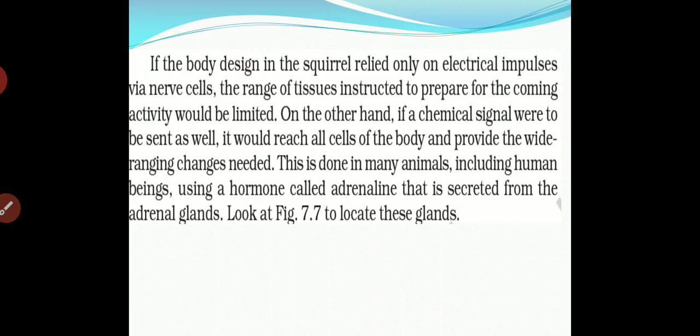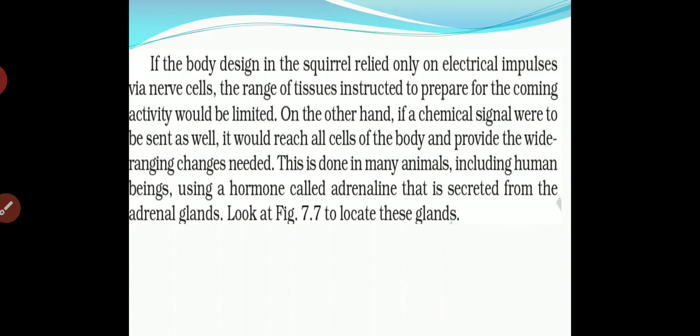But in a squirrel, we are saying that they are active towards the stimulus very fast, and its response towards the stimuli is also very rapid.